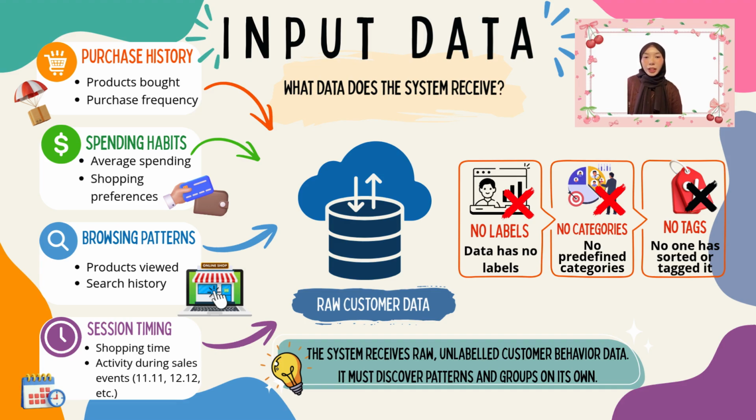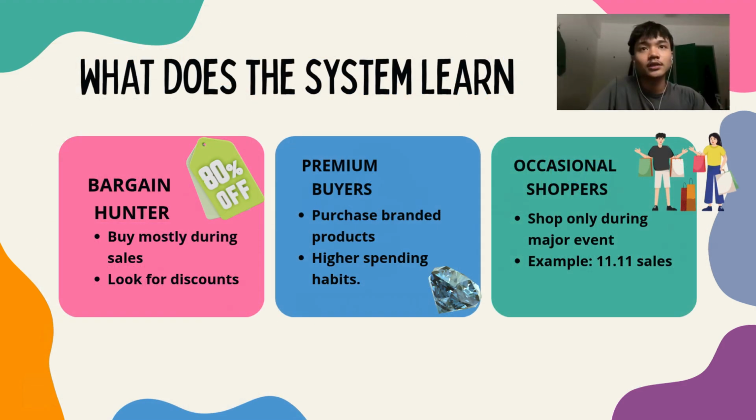Next, it also records the spending habit such as average spending and shopping preference. In addition, it gathers seasonal timing, which refers to when customers shop and their activity during sale events. All of this information is combined into what we call raw customer data. Importantly, none of this data comes with any label or predefined categories. No one has sorted or tagged it in any way.